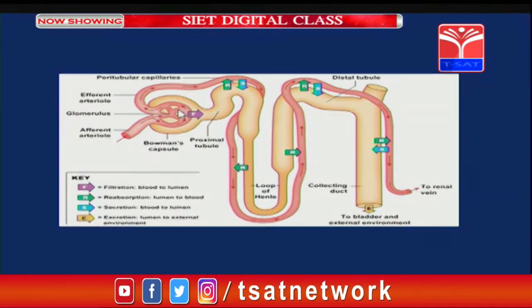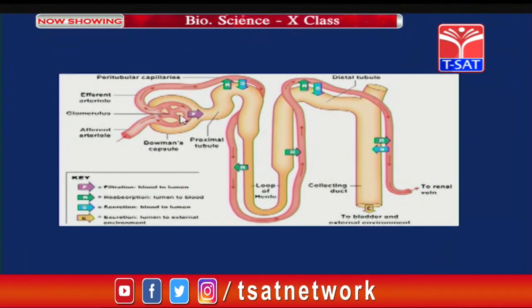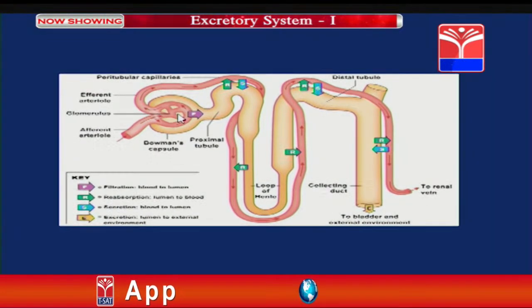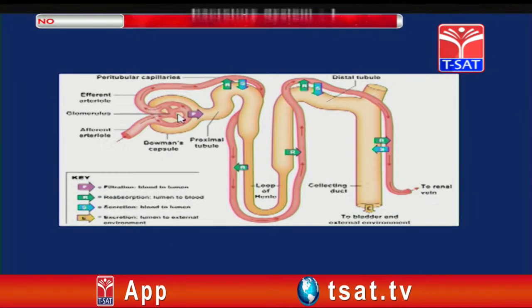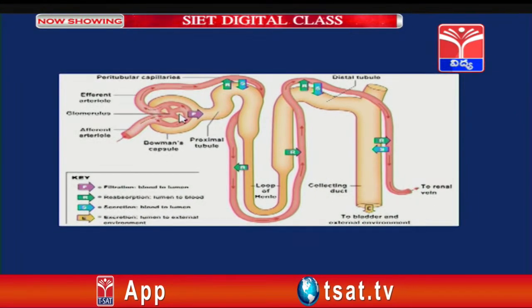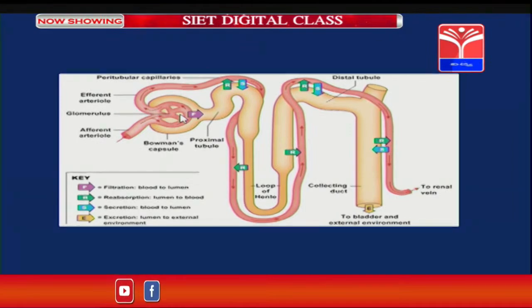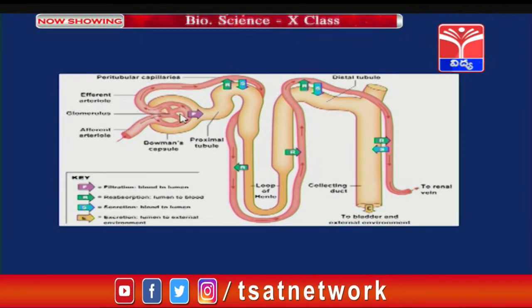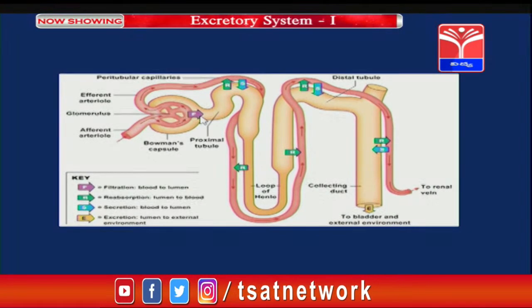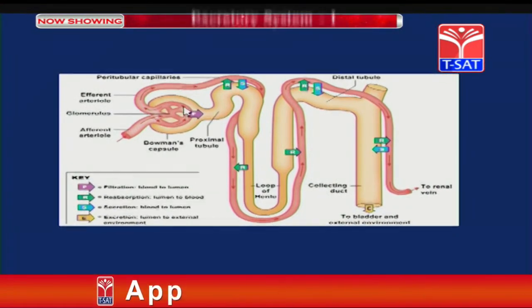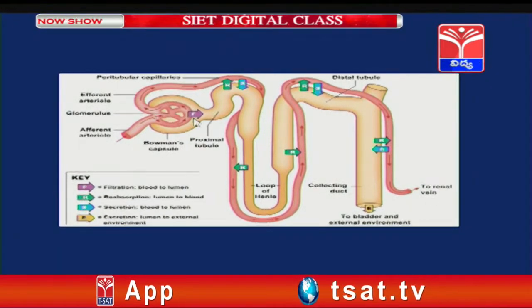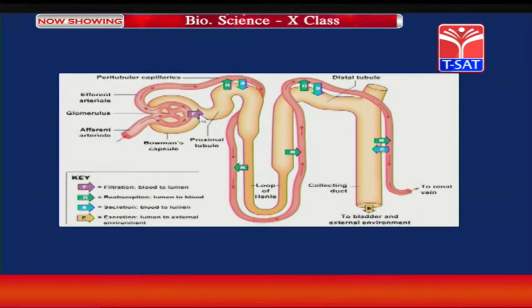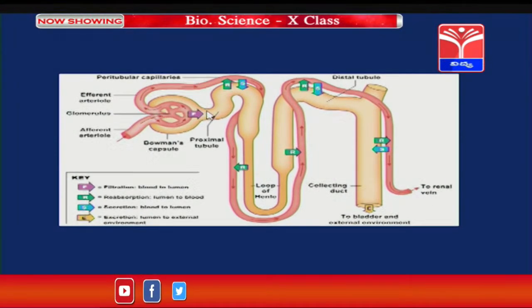Because of this filtration, particles such as glucose, amino acids, electrolytes, nothing but salts, water and the nitrogenous substances such as ammonia, creatine, creatinine, uric acid, urea are filtered here in glomerular filtration. Such filtrate is called primary urine or ultrafiltrate.